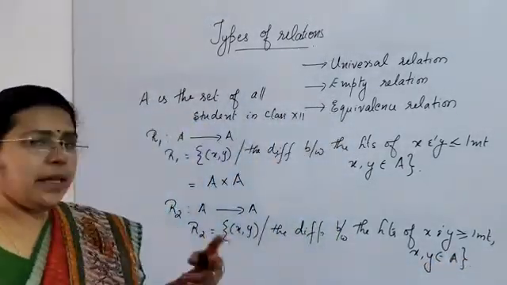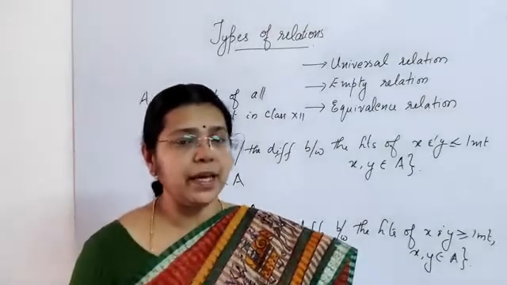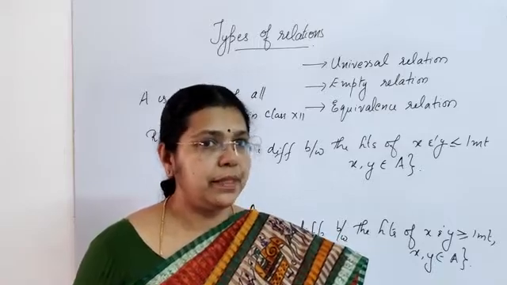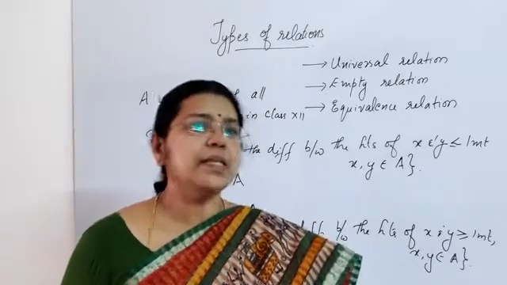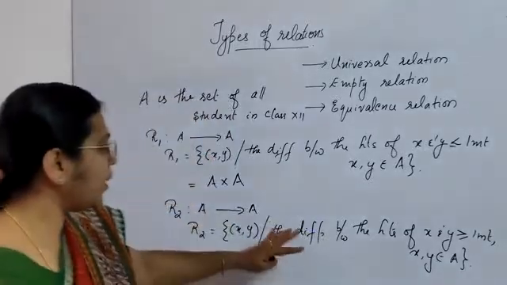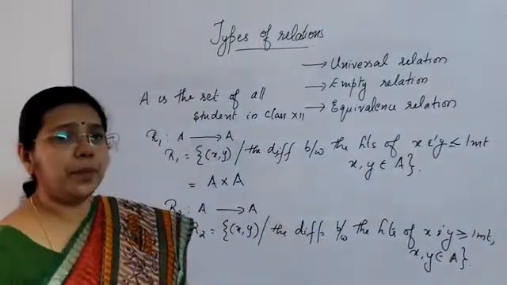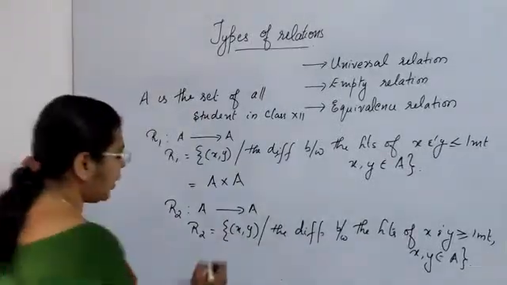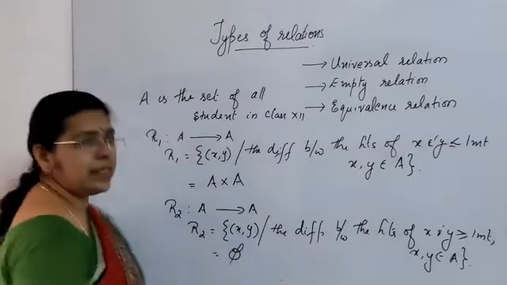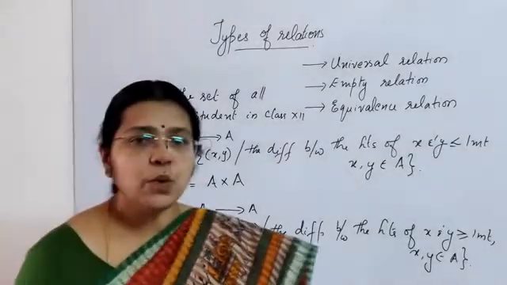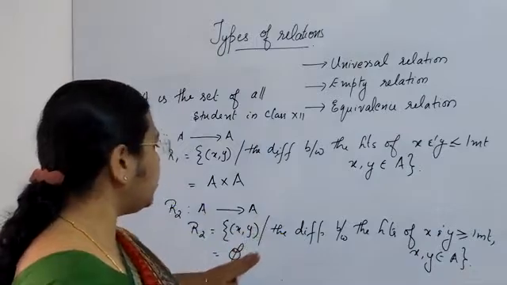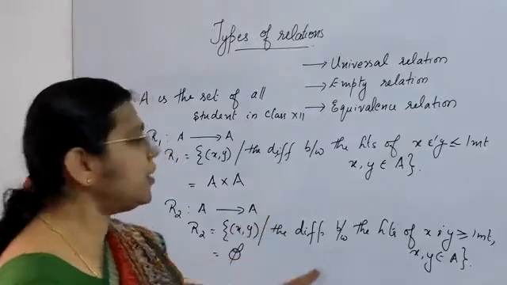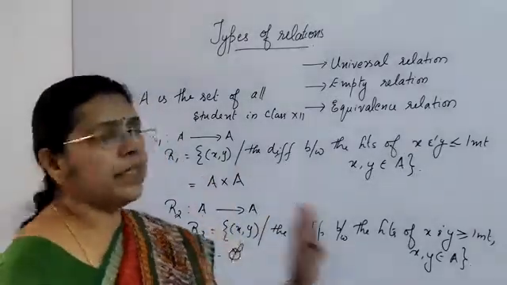Now see, you take two students of your class, find their heights and then find the difference between them. Will it be greater than 1 meter? Never. It will always be less than 1 meter. So here I cannot find any possible ordered pair from the Cartesian product. In this relation, the element set is nothing but a null set. There is no element that satisfies this relation. So it is a null set. Such a relation is called the empty relation.